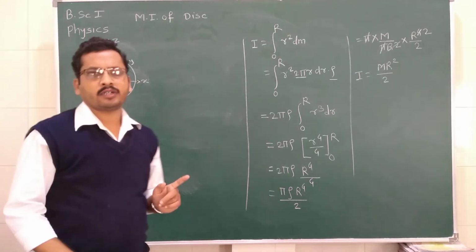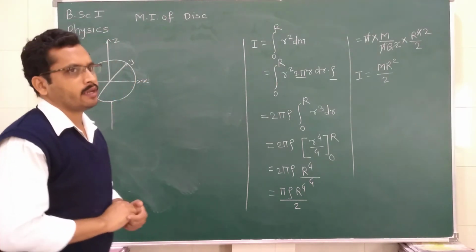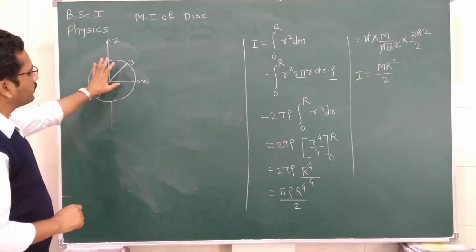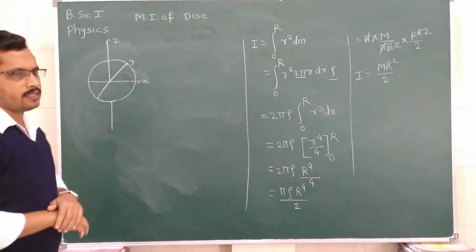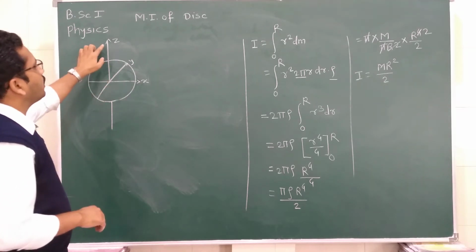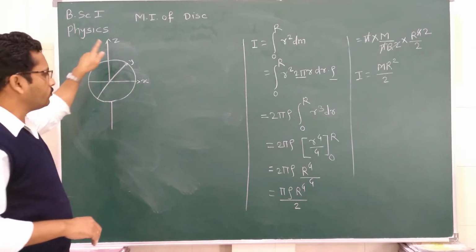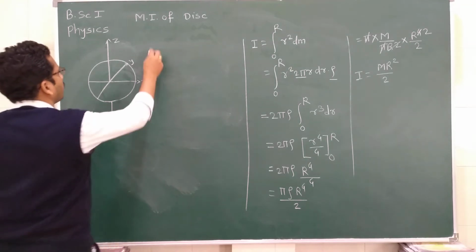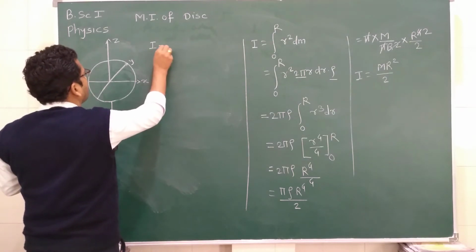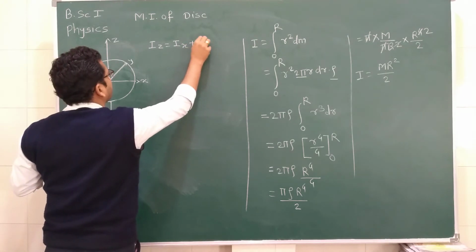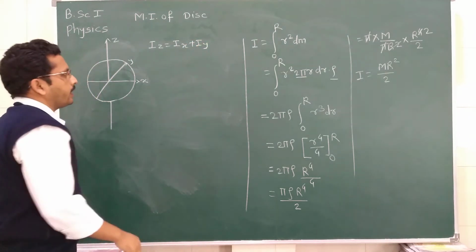Now according to the perpendicular axis theorem, why do we use the perpendicular axis theorem here? Because here these three mutually perpendicular axes are there. So we can say that the moment of inertia about the z axis is equal to the moment of inertia about the x axis plus the moment of inertia about the y axis. So Iz is equal to Ix plus Iy. This is the perpendicular axis theorem.